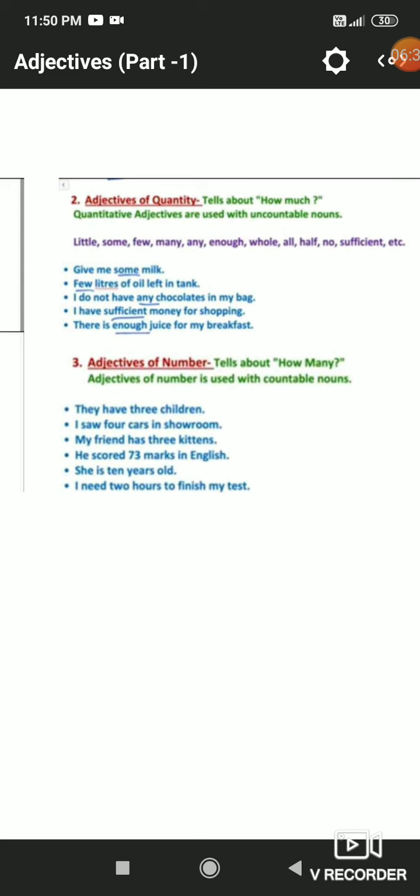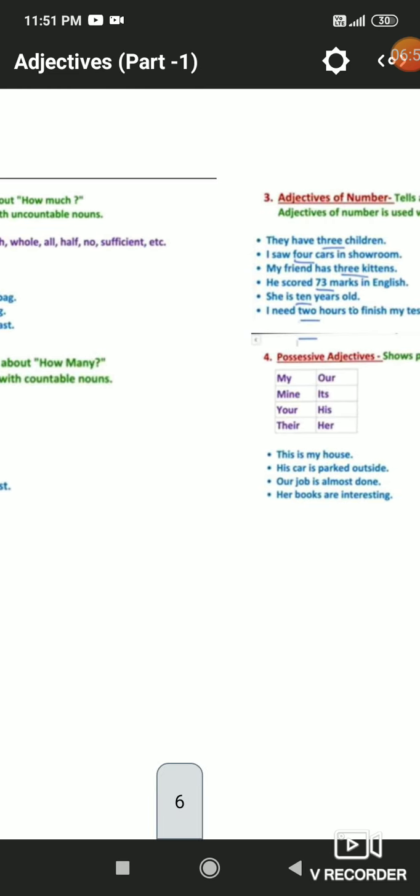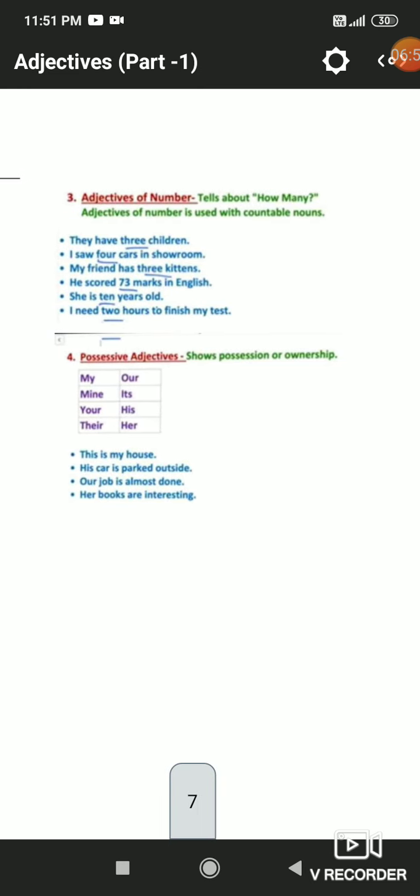When we get the answer of how much, some, little, few, any, enough, that is quantity. How many? 1, 2, 3, 73, 10. Here it is used as an adjective of number. When we get countable nouns, or when an adjective is used to tell how many, that kind of adjective is known as an adjective of number.